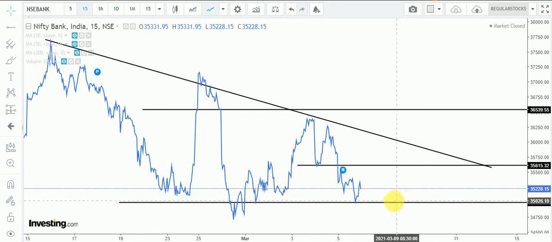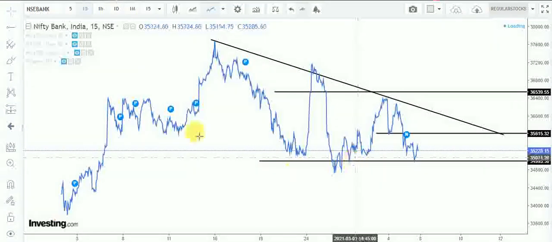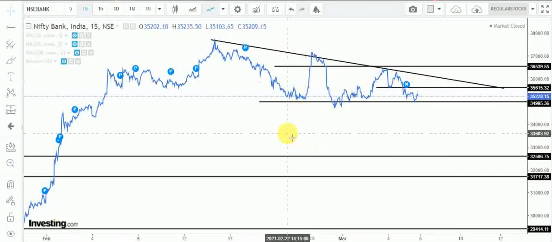We will prefer to sell near a resistance because Bank Nifty is trading in a bearish descending triangle. So sentiments are negative and we will take a sell call near resistance. Otherwise we will wait for a breakdown of this support. If Bank Nifty breaks this support, we will take a fresh sell call. Otherwise we will take a sell call near this resistance. But overall sentiments are negative on Bank Nifty.